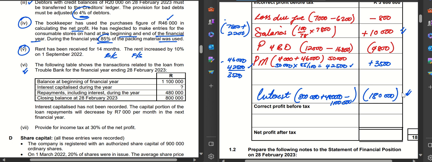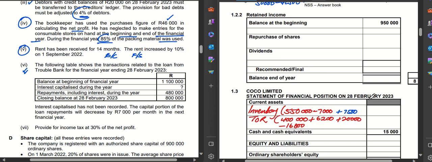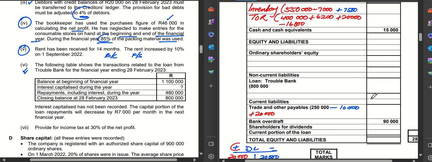And then remember, we are also preparing the statement of financial position. So when we come here, we're now saying the loan was 800,000. However, we have been told that interest capitalized has not been recorded. That means I'm going to add my interest. Remember how much that was? That was 180,000.